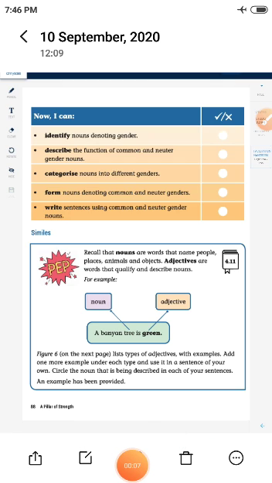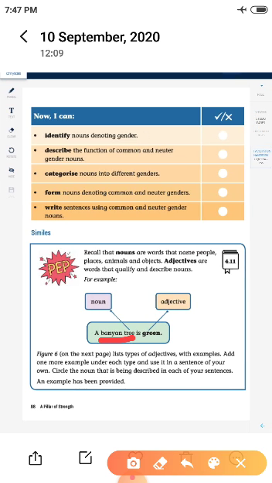In today's class, we are going to see about adjectives and similes. Adjectives are nothing but describing words. Adjectives describe the naming words, that means nouns. For example, a banyan tree is green. Here a banyan tree is a naming word, that is a noun. How is the banyan tree? It is green in color. So green is an adjective. Adjective means describing word.